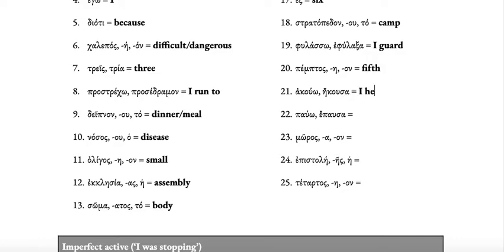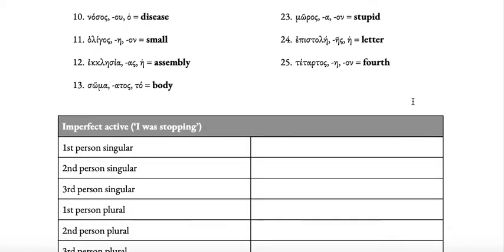Akouo is I hear or listen, and it has the weak aorist ekousa. Pauo means I stop, weak aorist epausa. Moros means stupid or foolish. An epistole is a letter, first declension. And tetartos means fourth. So that's an adjective meaning fourth.